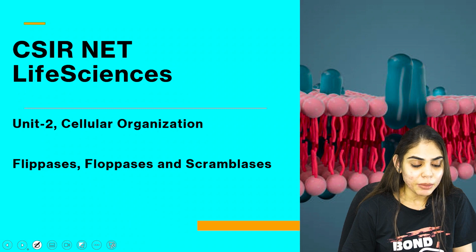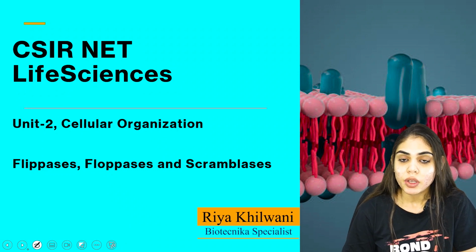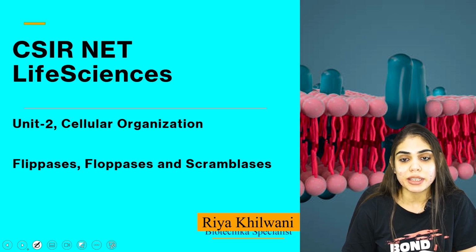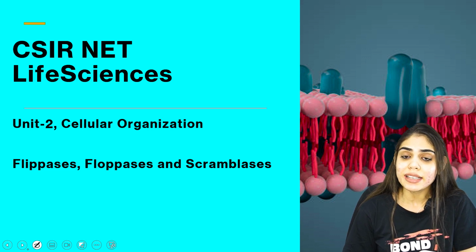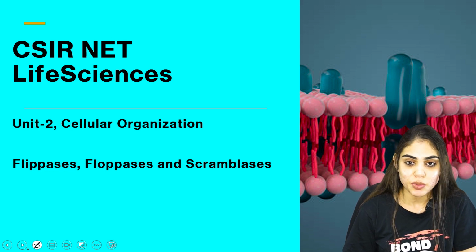The concept that I am going to take today is from Unit 2, that is cellular organization, where I am going to discuss the enzymes like flipases, flopases and scramblases. So these enzymes are thought to maintain the asymmetric distribution of the plasma membrane.